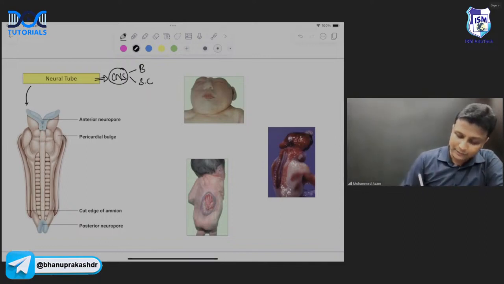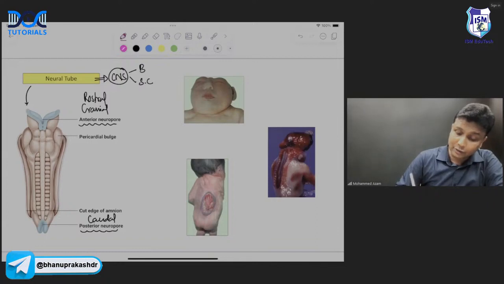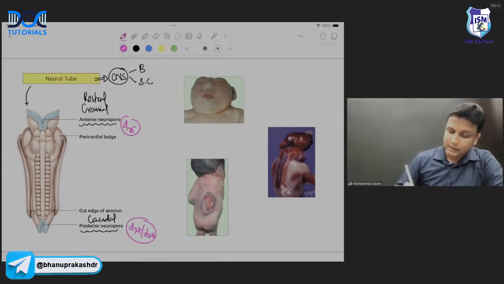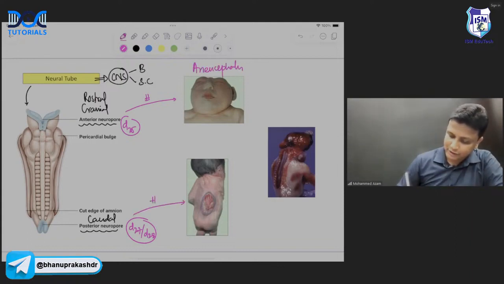In this neural tube, you'll be having anterior neuropore, which is also known as the cranial neuropore, which is also known as the rostral neuropore. And then there is one more opening below here, that is the posterior neuropore, which is also known as caudal neuropore, sir. Normally, the anterior neuropore should be closed on 25th day, whereas the caudal neuropore will be closed on 27th or 28th day, sir. अगर मान लो कि anterior neuropore close नहीं होगा, if it doesn't close, this condition is known as anencephaly. If the caudal neuropore does not close, then this condition here is known as spina bifida.